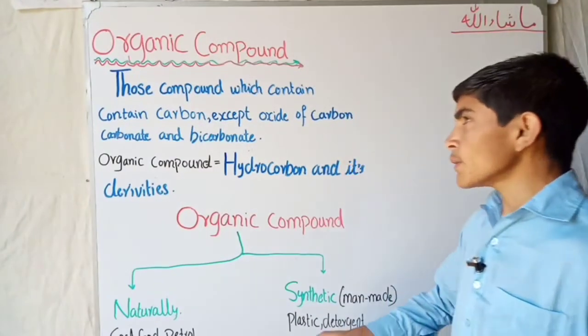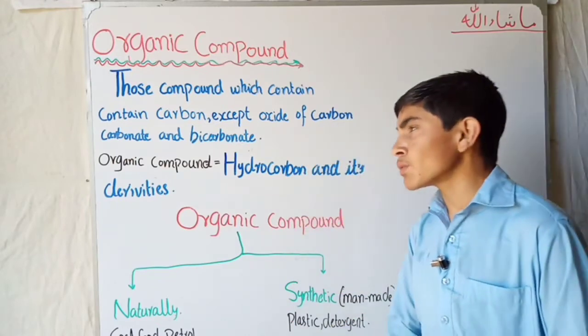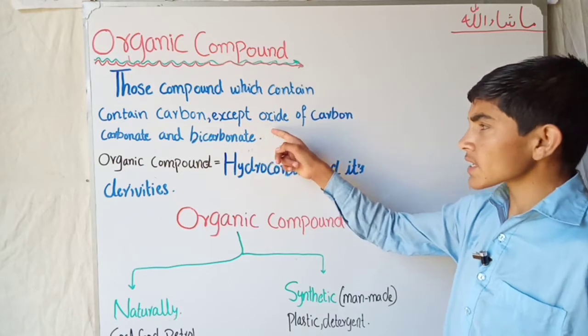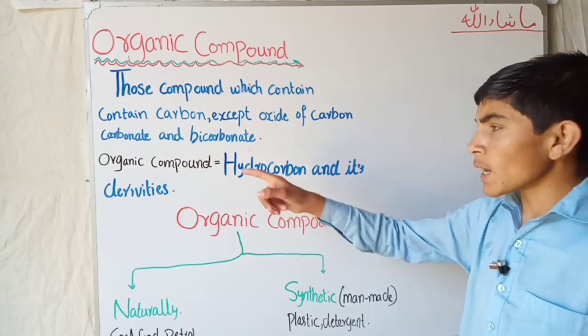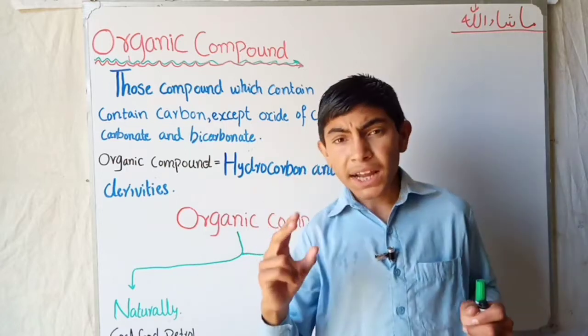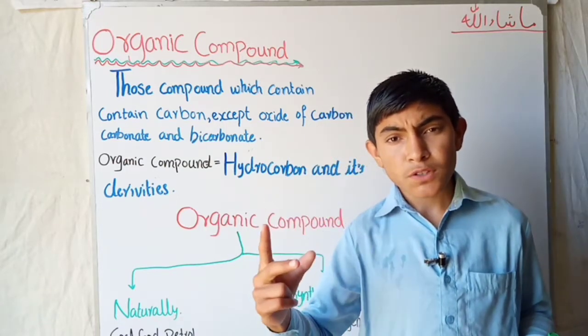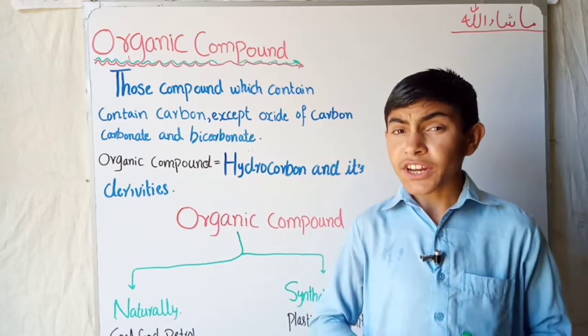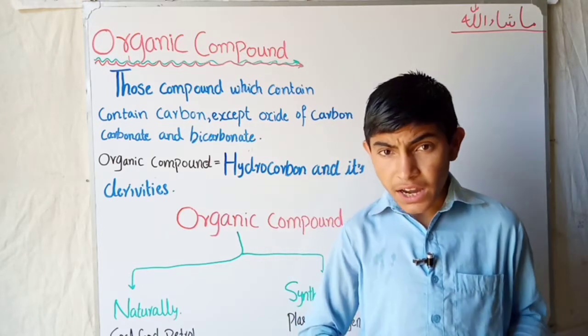If we talk about the definition of organic compounds, these are the compounds which contain carbon, except oxides of carbon, carbonates and bicarbonates.